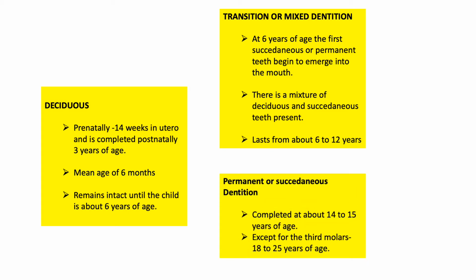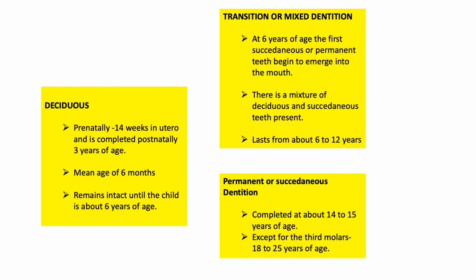And then after all the primary or the deciduous dentition has shed off, the teeth that are present will be known as the permanent or the succedaneous dentition. The completion of eruption of the permanent dentition will be attained at about 14 to 15 years of age, except for the third molars, because the third molar is the last tooth to erupt into the oral cavity, and it erupts at an age of 18 to 25 years.